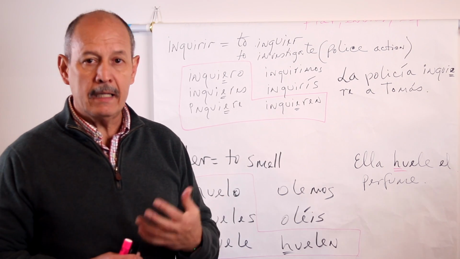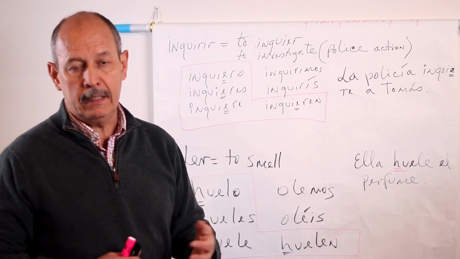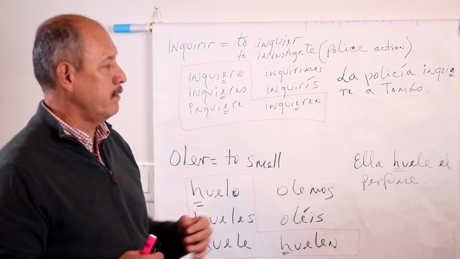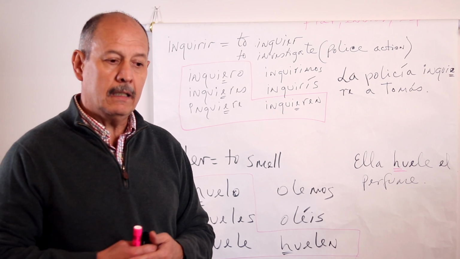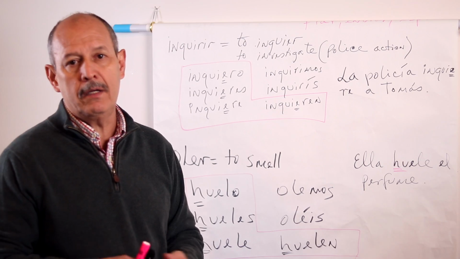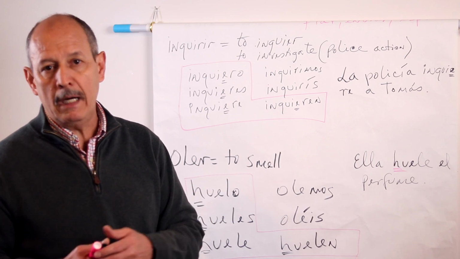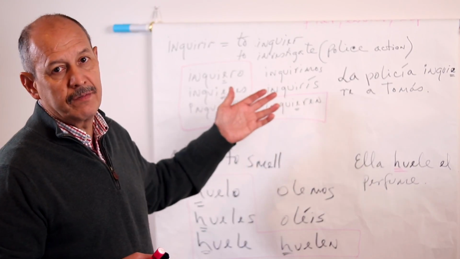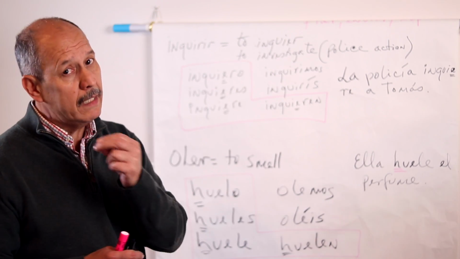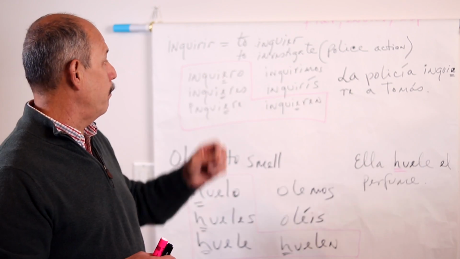So if you are a CJ student, you are studying in the CJ program, most likely you can use this verb. But if you are a biotech major, if you are an English major, if you are a sports managing major, you won't need this verb. So you can skip that verb. That verb won't be important for you. But if you are a CJ, that will be an important verb.